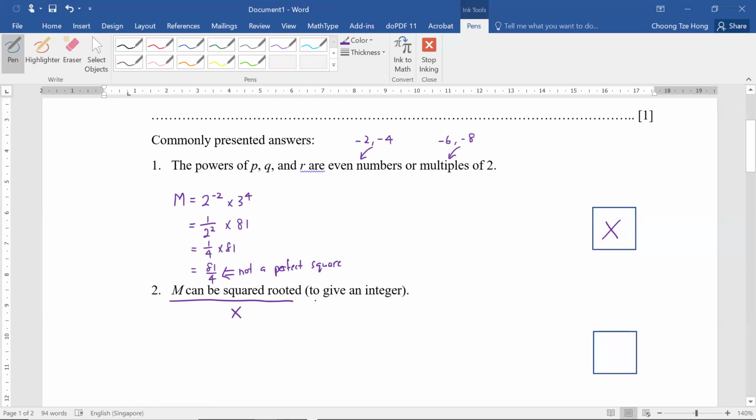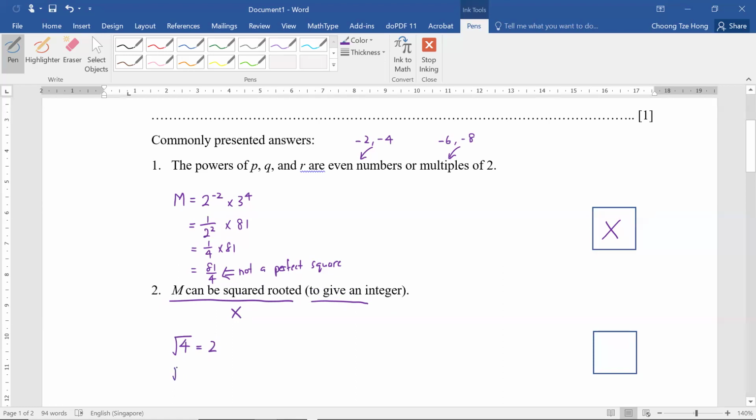If you want to get it correct, you have to include this: m can be square rooted to give an integer. There is nothing wrong if you write it as a whole statement like this. One example of a perfect square is 4. If you square root 4, you get 2, which is an integer, so 4 is a perfect square.